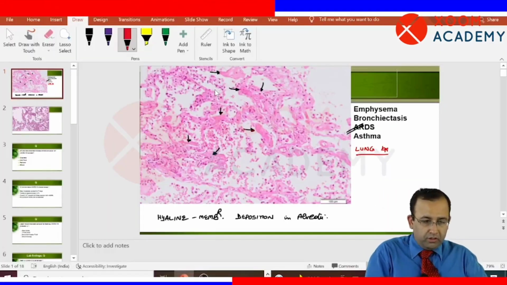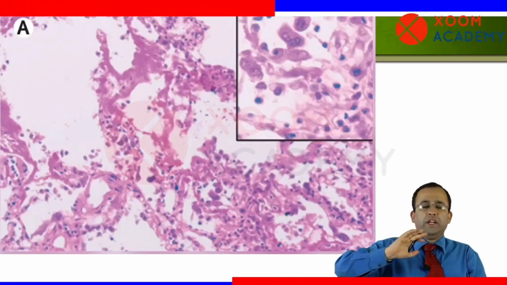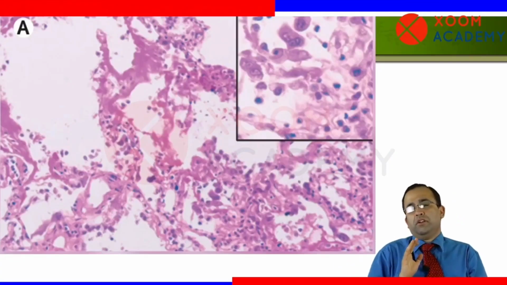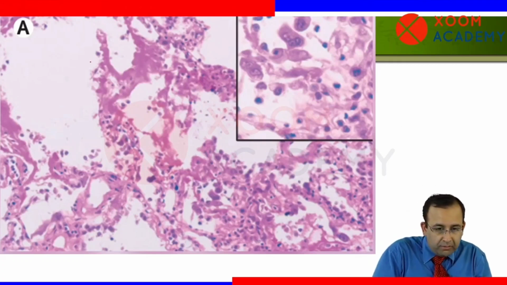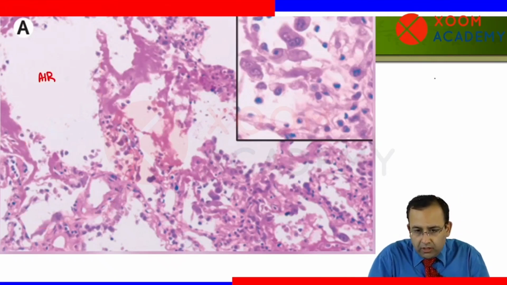Before we go further, let us quickly have a look at the microscopy of COVID-19 and a few associated questions. The minute I see this, I know it's a lung biopsy. These are the alveoli with alveolar septa and air inside. So I know that this is a lung biopsy, or the examiner can also tell you that he has done a lung biopsy. Fair enough.